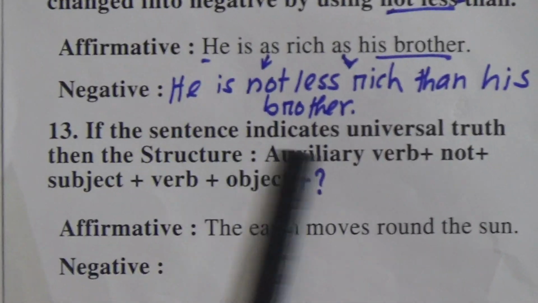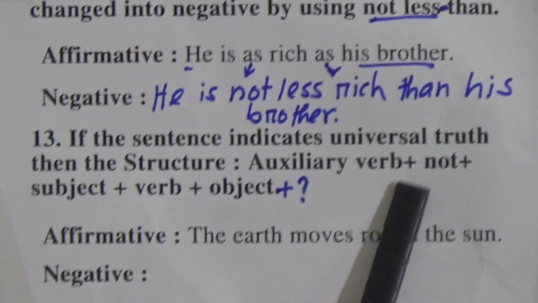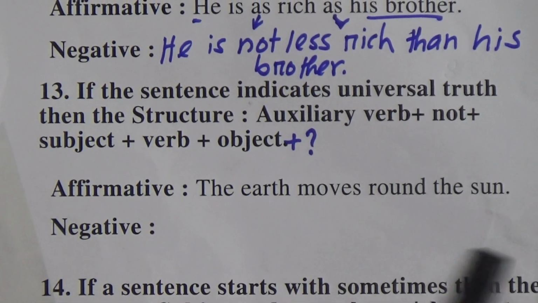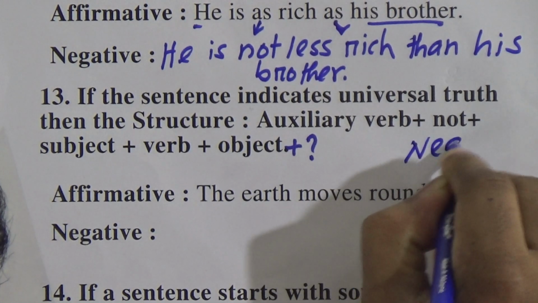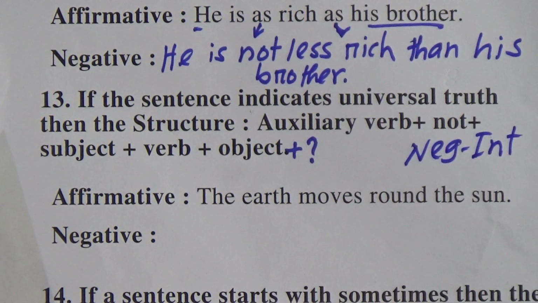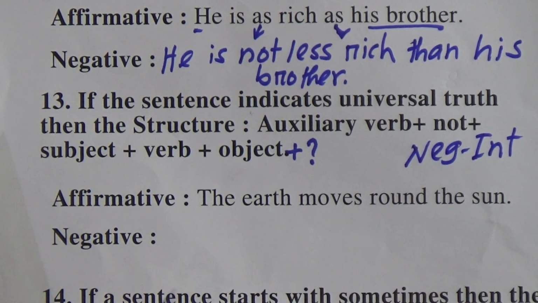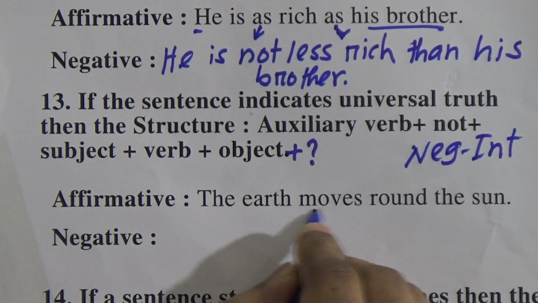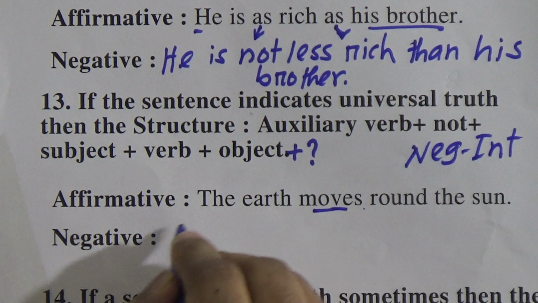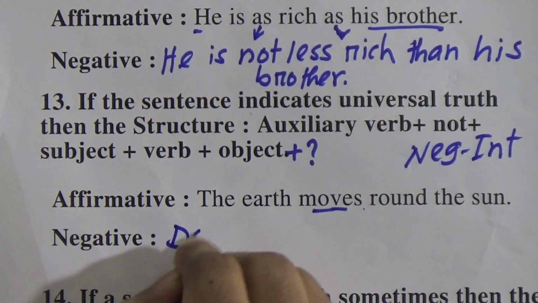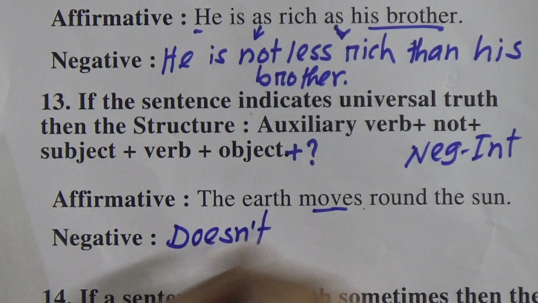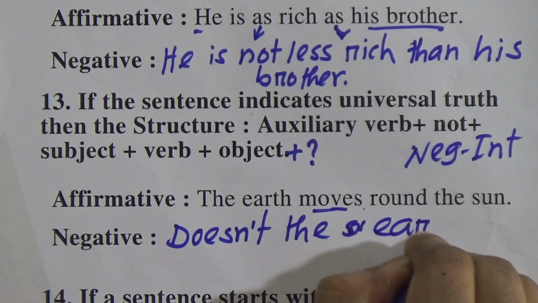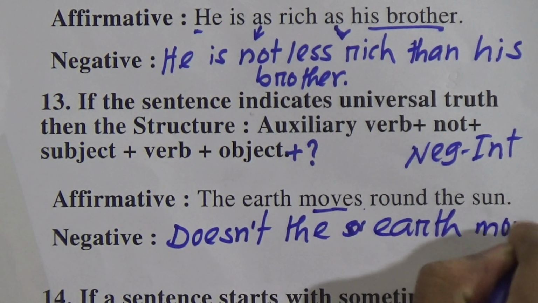Rule 13. If the sentence indicates universal truth, then the structure is: auxiliary verb, not, subject, verb, object. So if a sentence indicates universal truth, we will make it negative interrogative. The earth moves around the sun. This is present indefinite tense, as s is given after the verb. So we will use doesn't the earth move.